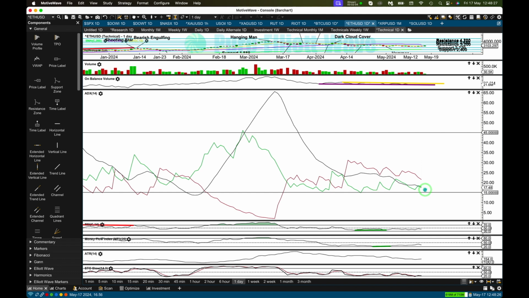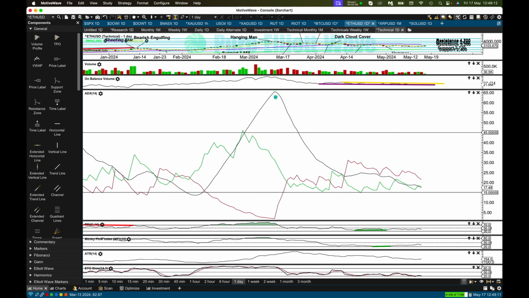There's no clear trend at this stage, so I'm going to expect that stochastics is going to move in a swing and price is going to move in a swing. When ADX has a positive slope, it tells us that the market is trending. When the market is trending, I do not use stochastics. I use ADX plus RSI and money flow. ADX tells us how extreme the trend gets, and RSI and money flow tell us how overbought and oversold conditions get. When conditions get very extreme with ADX and overbought or oversold with money flow and/or RSI, and then we see divergence, then you can expect a trend change.